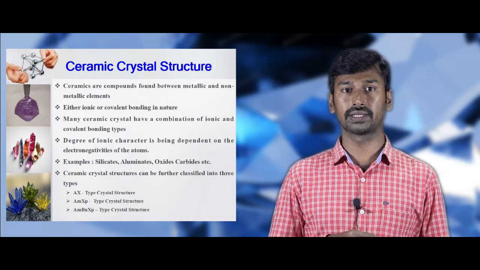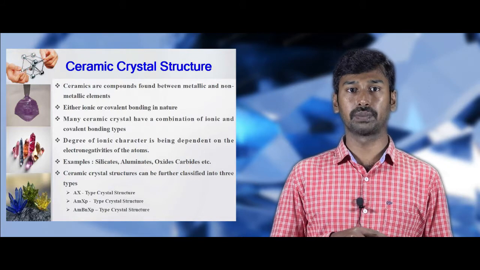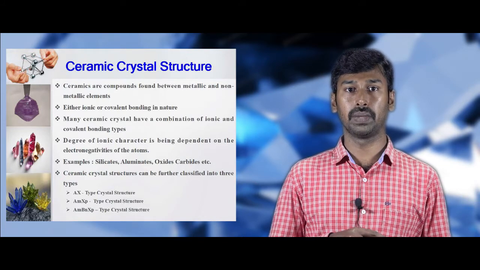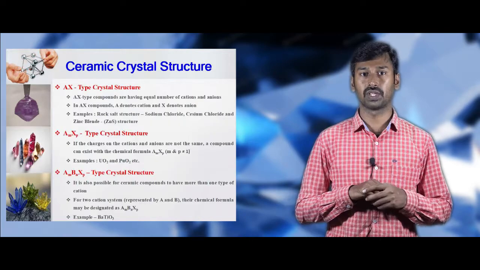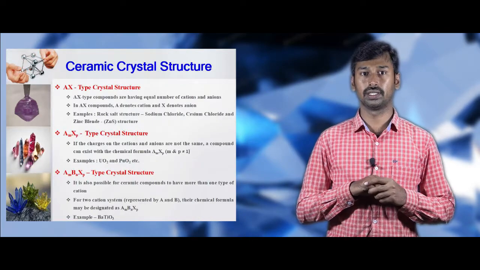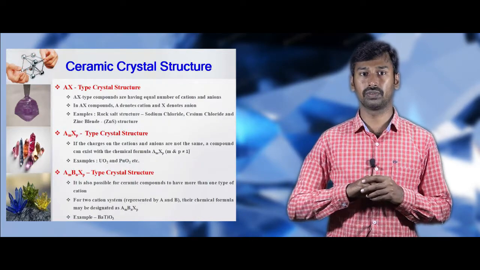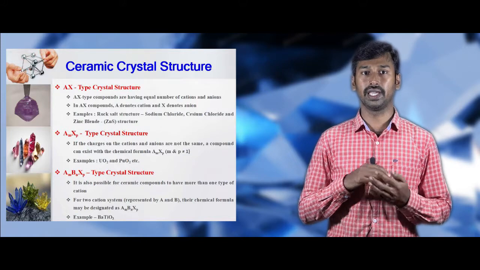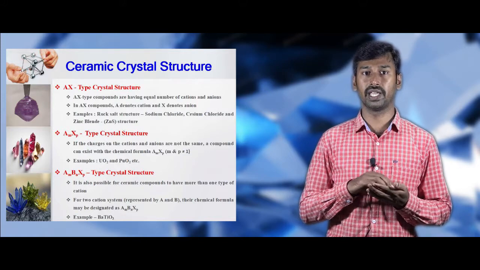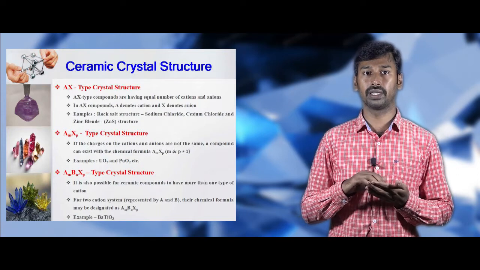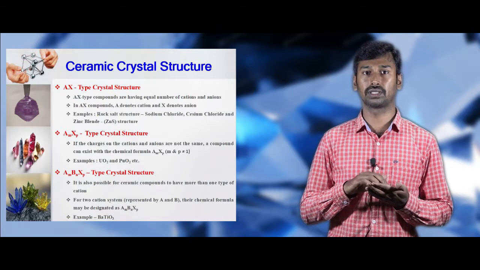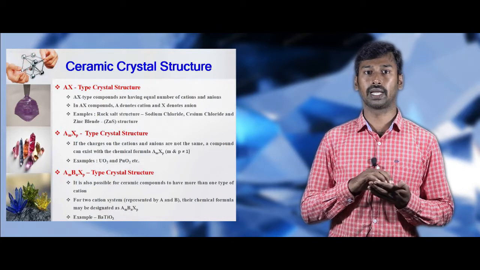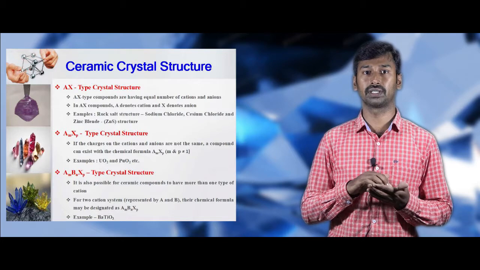They are AX type, AMXP type, and AMBNXP type. Types of ceramic crystal structures. First we are going to see the AX type. In AX compounds, where A denotes the cation and X denotes the anion, the number of cations and the number of anions are equal. Examples for this compound are sodium chloride and calcium chloride.